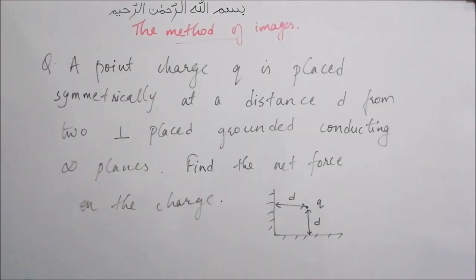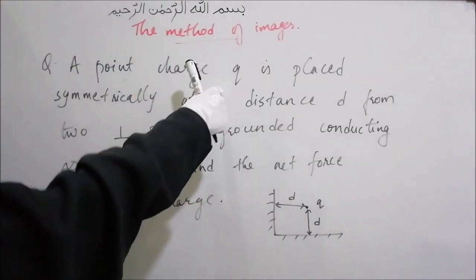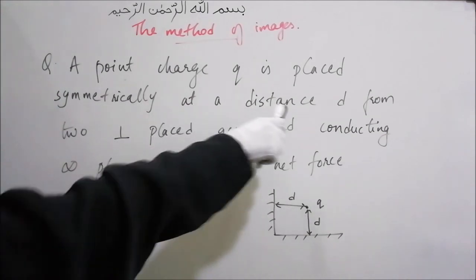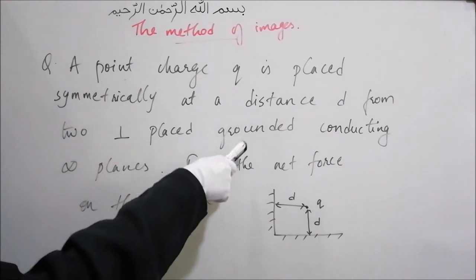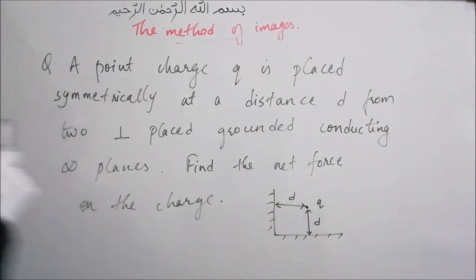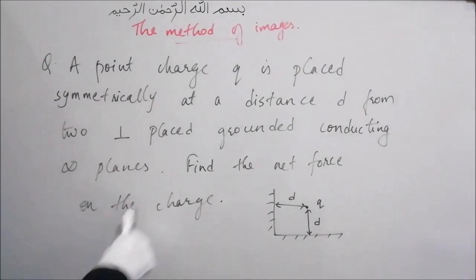I am leaving you with a question. A point charge q is placed symmetrically at a distance d from two perpendicularly placed grounded conducting infinite planes. These are the two planes. Find the net force on this charge q. Try to find the answer. We'll solve it in the next video.